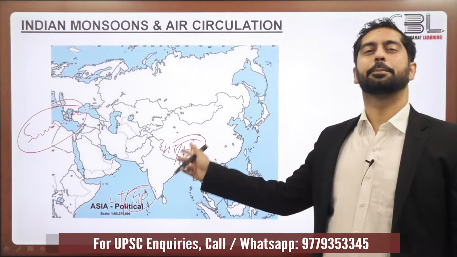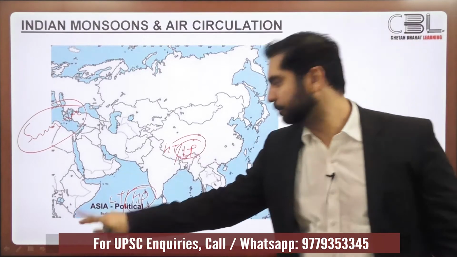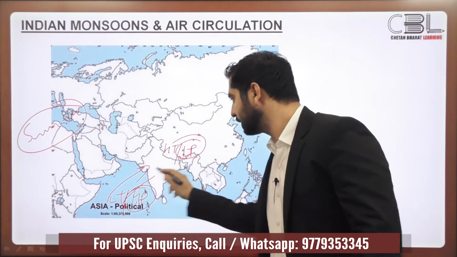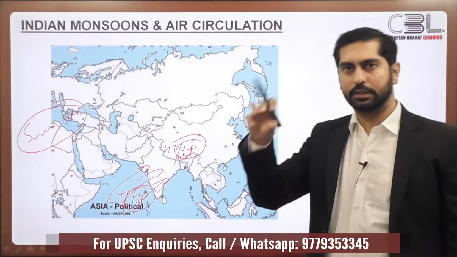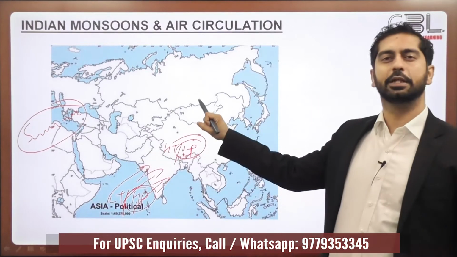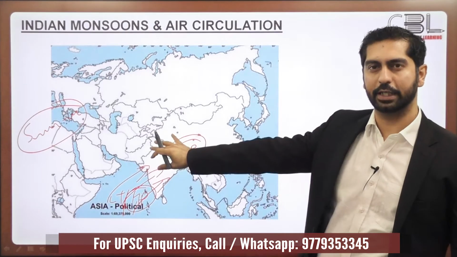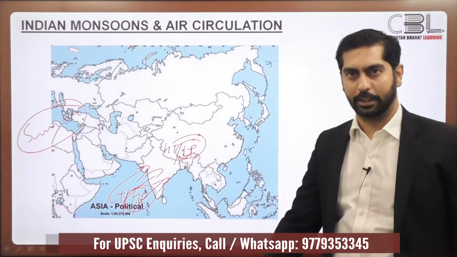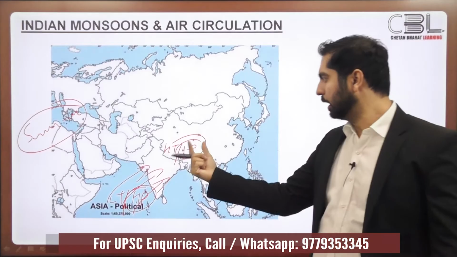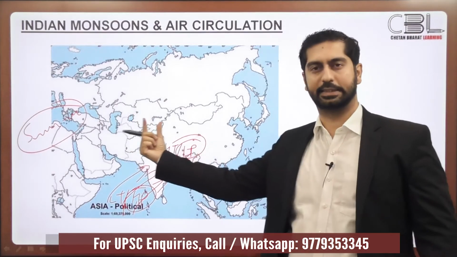This creates a pressure gradient. Winds always flow from high pressure to low pressure, and this is what attracts monsoonal winds from the Indian Ocean region into the Indian subcontinent. And when these moisture laden monsoonal winds strike India, they cause rainfall in India. So what sucked in the monsoonal winds from the Indian Ocean? It was this low pressure that developed over the Central Asian Tibetan Plateau axis.